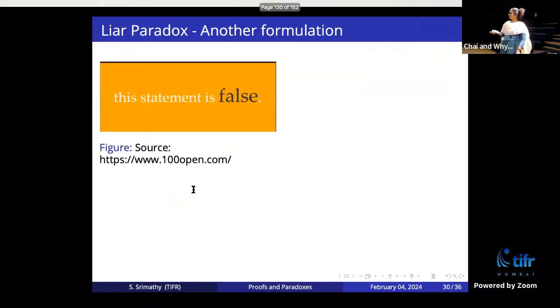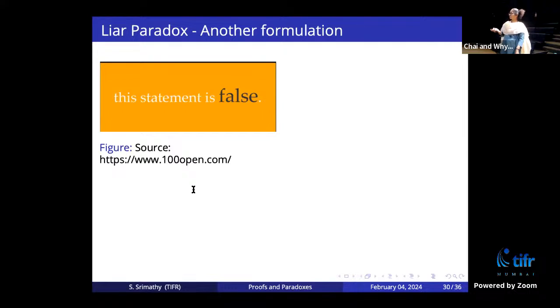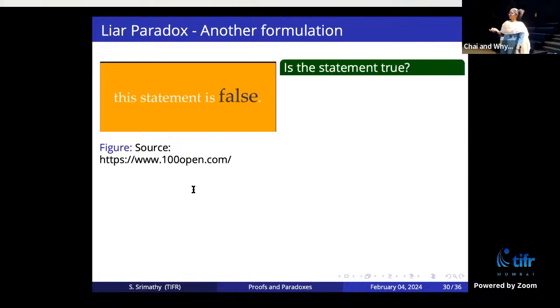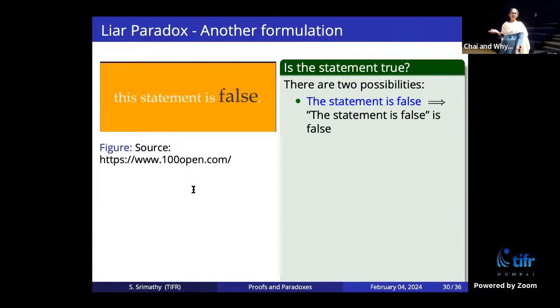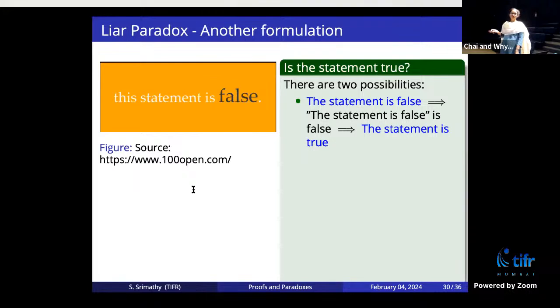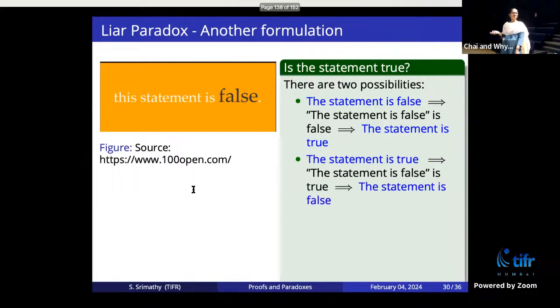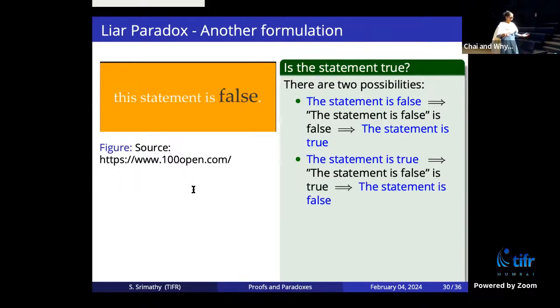Okay, so another paradox is derived from the liar paradox. It is the statement "This statement is false." If you look at this statement carefully, it seems fine, it's a perfectly valid statement. But if you ask the question, is this statement true? Again, there are two possibilities. The statement is actually false. If the statement is false, then "the statement is false" is actually false. That means the statement is true. Again, if the statement is true, then "the statement is false" is actually true. That means the statement is false. So the statement is false.